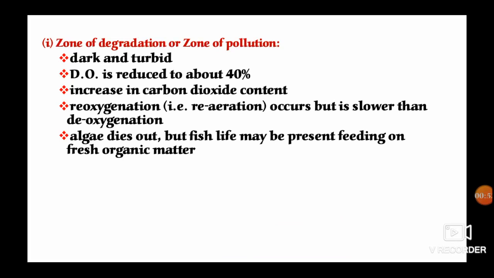In this zone, the water becomes dark and turbid. The DO level is reduced by about 40%, and the CO2 content increases. Reoxygenation occurs but slower than the deoxygenation. In this zone the algae die, but fish life may be present, feeding on the fresh organic matter present in the river.